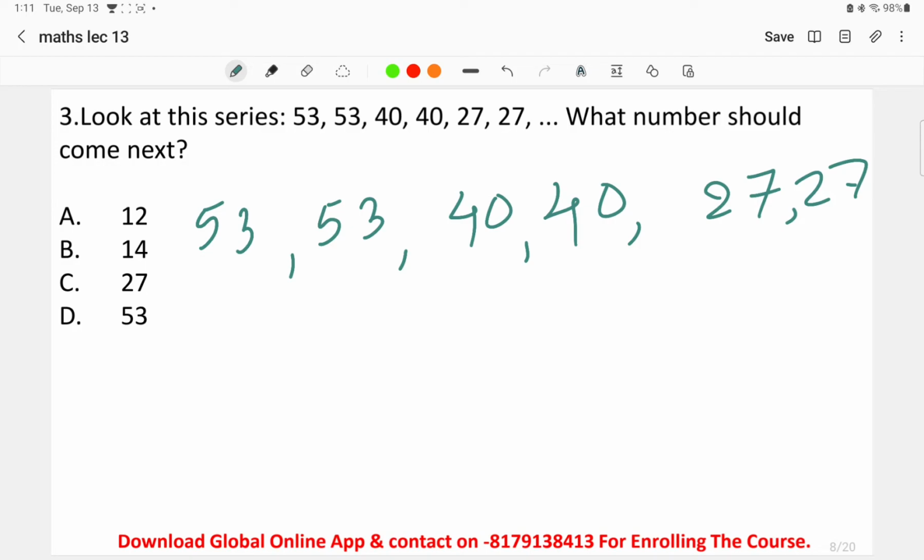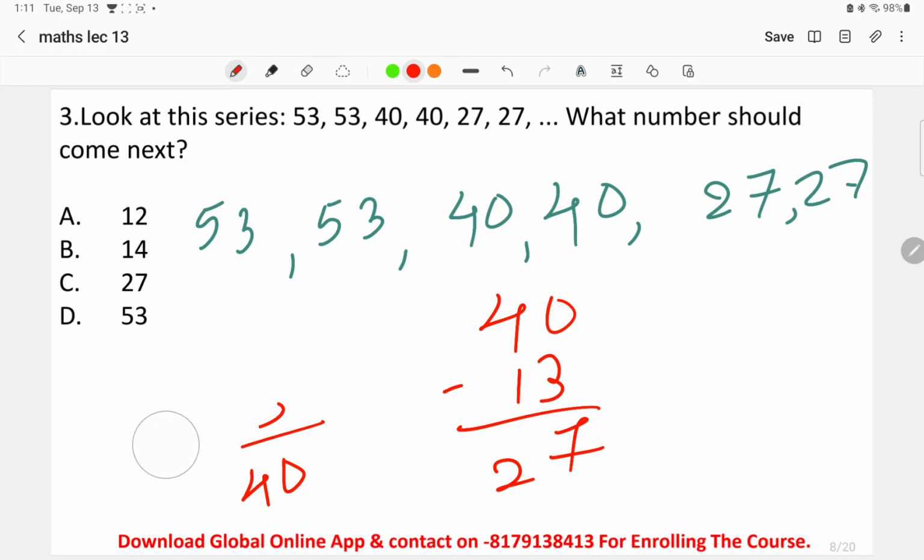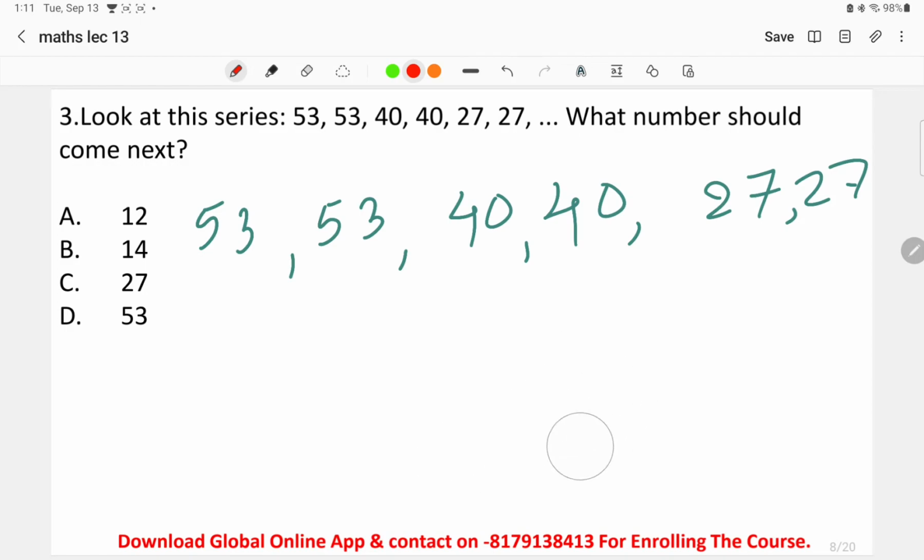And what is the difference between each repeated number and the next one? If we find the difference, 53 minus 13 gives us 40, right? And 40 minus 13 again gives us 27. So the pattern followed over here is, first, they have repeated the number.